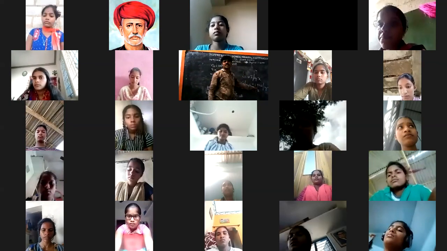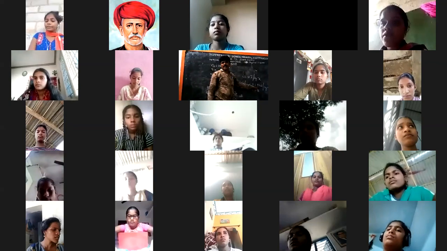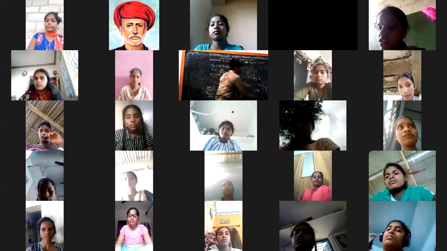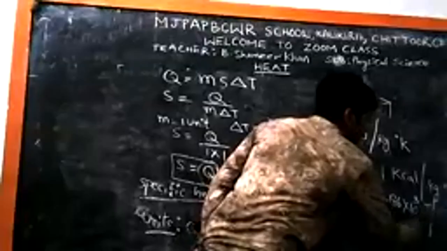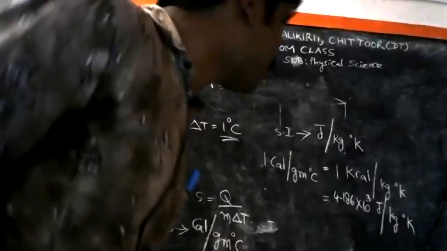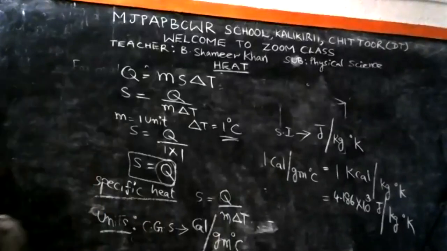Kilo means 1000. 1000 can be written as 10 cube. So into 10 cube joules per kg degree Kelvin. So this is the relation: 1 calorie per gram degree centigrade is equal to 4.186 into 10 cube joules per kg degree Kelvin.